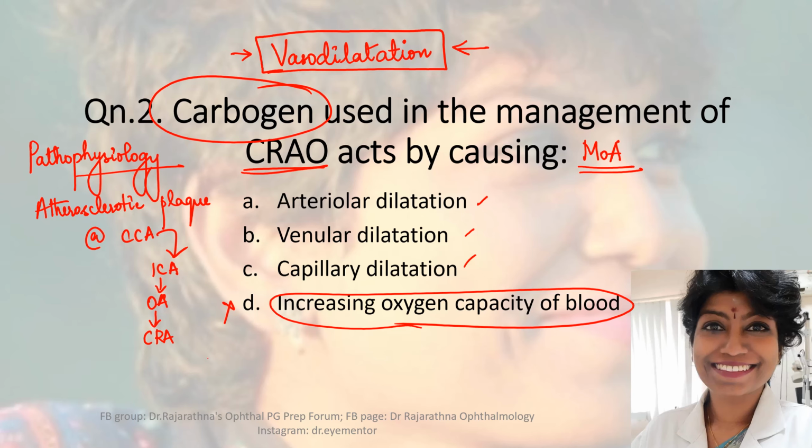Now where does it go and block? All of you know that behind the eyeball you have the optic nerve. So you have the lamina cribrosa here. So this is the eyeball, this is the optic nerve. And you know that the optic nerve is surrounded by meninges. It is surrounded by meninges.